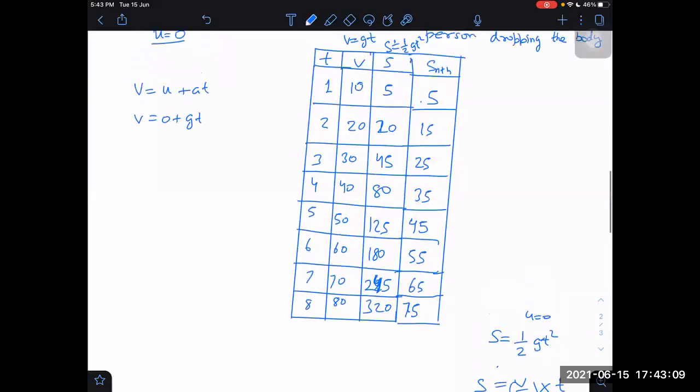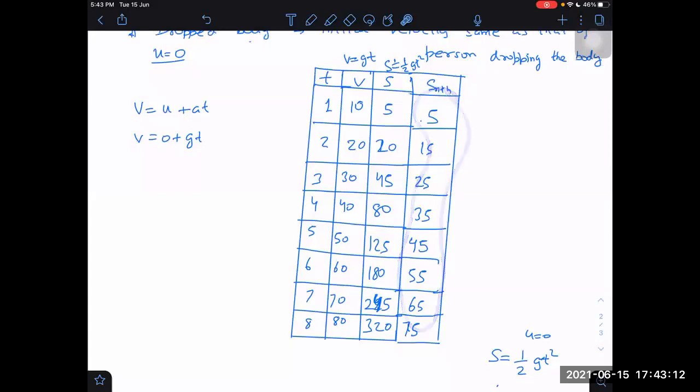Now, this idea we should have in our mind. For example, if I ask you, what is the distance covered by a particle which is dropped between t equal to 2 seconds to t equal to 7 seconds? You should be very quick now. In 2 seconds, total covers 20 because 5 into 2 square, and in 7 seconds, 5 into 49, that is 245. So 245 minus 20, the difference is 225 meters. So that is the distance.